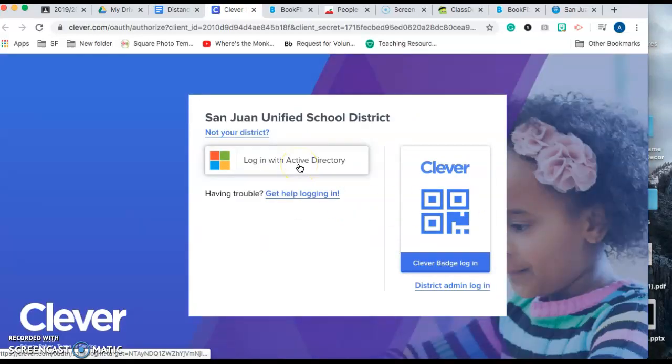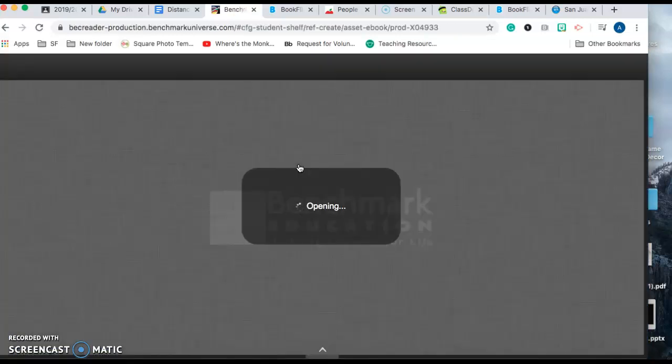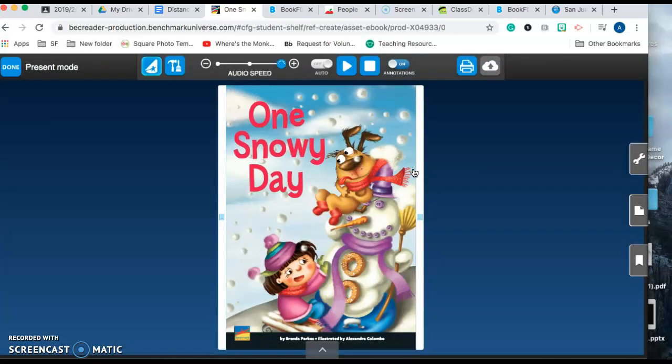Always log in with Active Directory. Keep logged in with Clever. Clever is going to connect all of your information together with one password and username from your portal. When you get here, you're not going to create a customization. You have two choices. You can play the story or you can read the story to your child. It depends on what you would like to do.